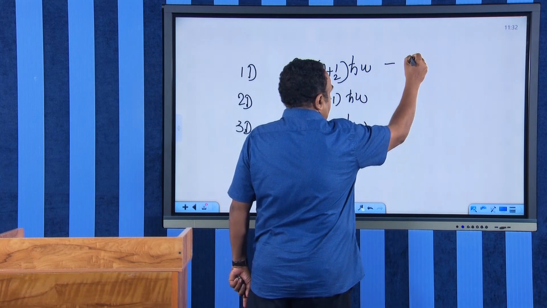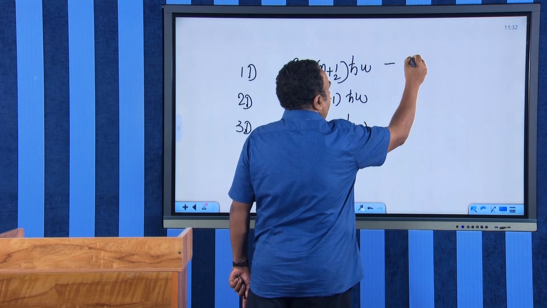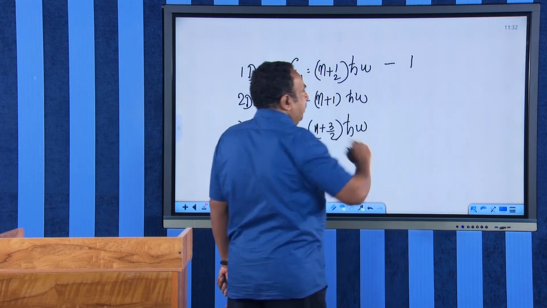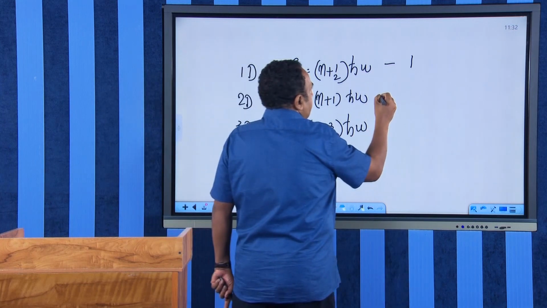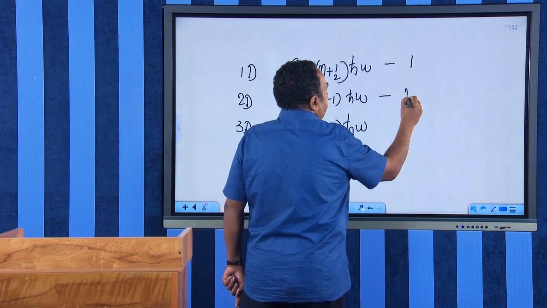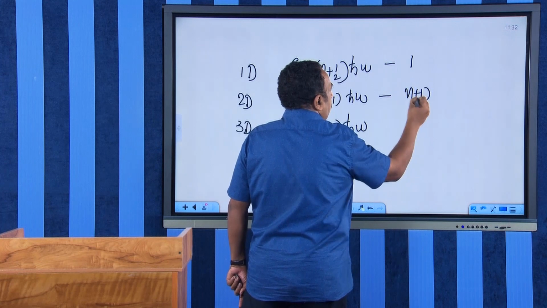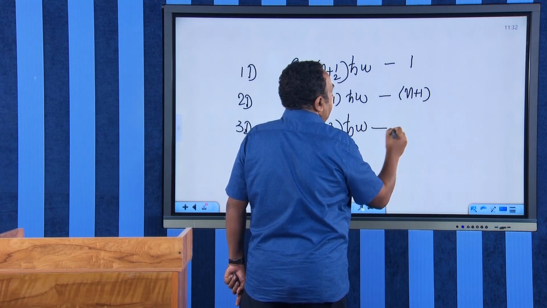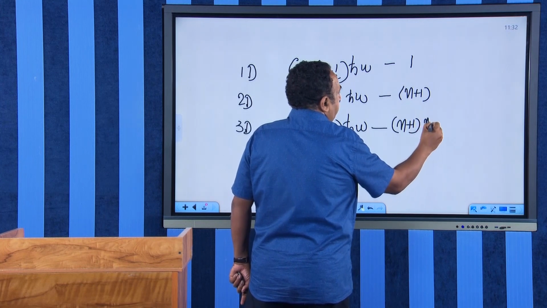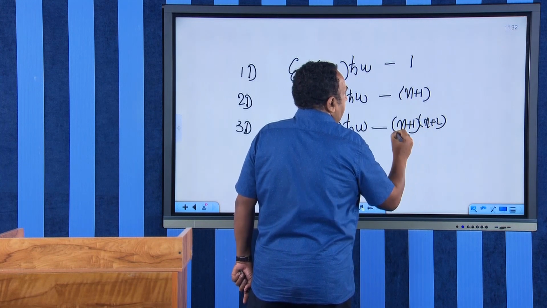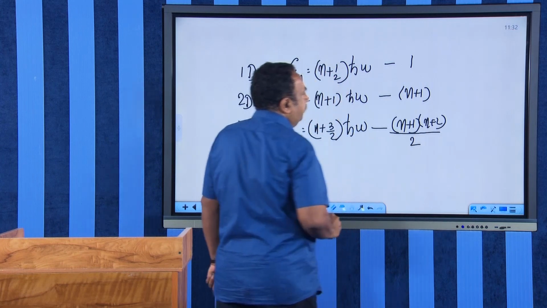In the quantum harmonic oscillator, for one dimension the degeneracy is 1. In the 2 dimension case, the degeneracy value will be equal to n plus 1, and in 3 dimensions, it will be equal to n plus 1 into n plus 2 divided by 2.